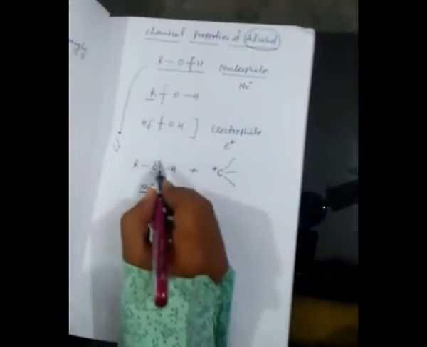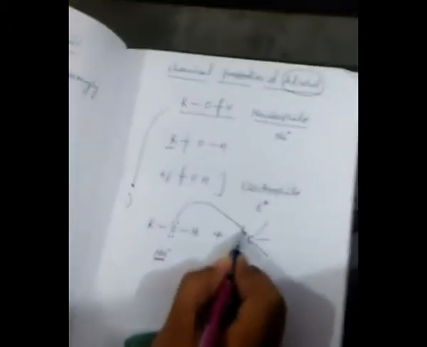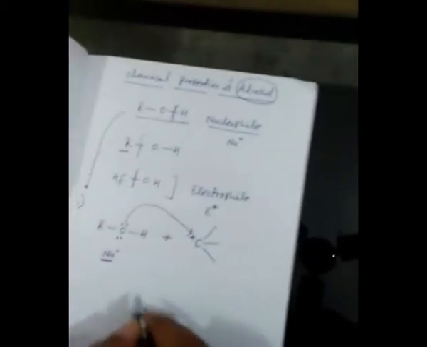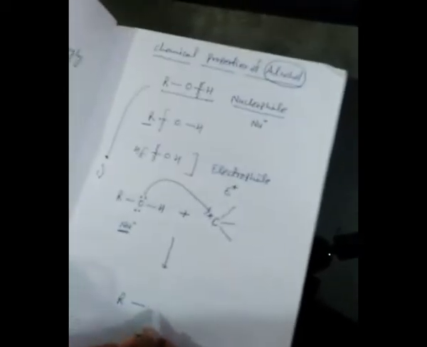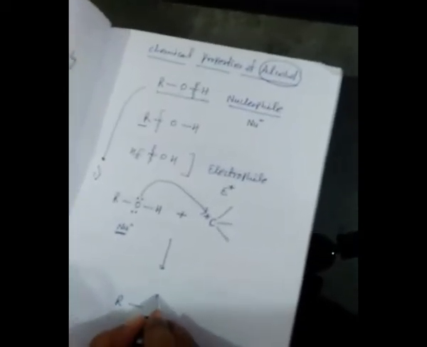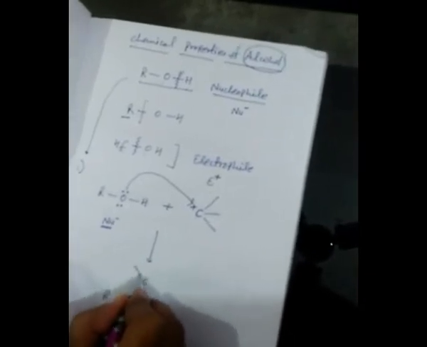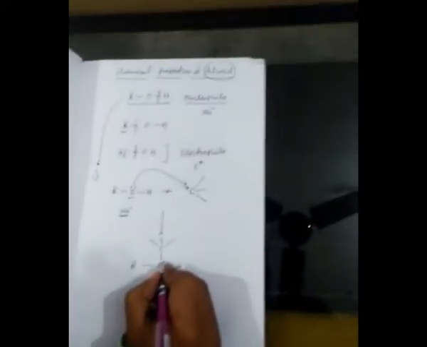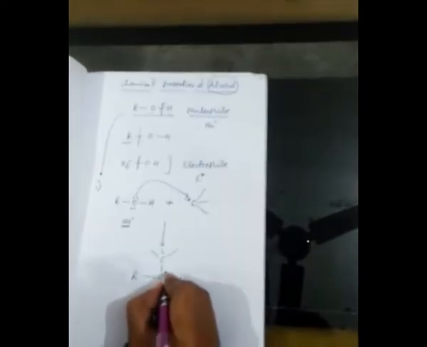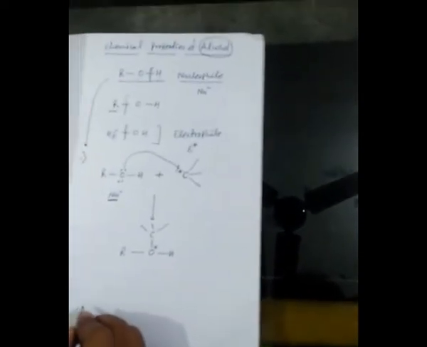This carbocation is positively charged, and oxygen has an extra electron pair, the lone pair. So oxygen will give the electron to this carbocation, and then it is going to attach with oxygen. This is oxygen. This is single bond C, that is the other compound, single bond H. Oxygen has given the electron, which means it is getting a positive charge.